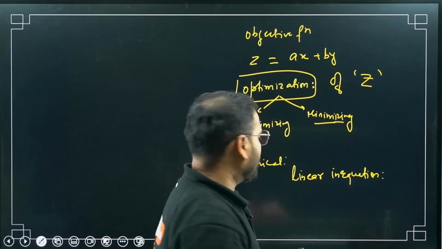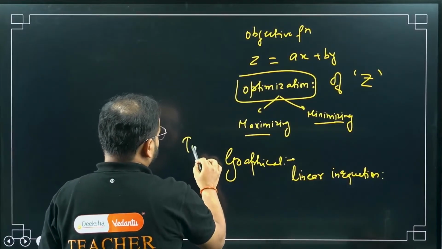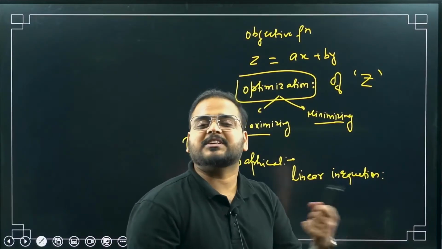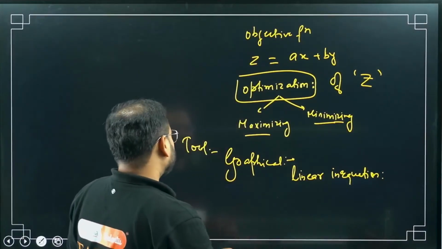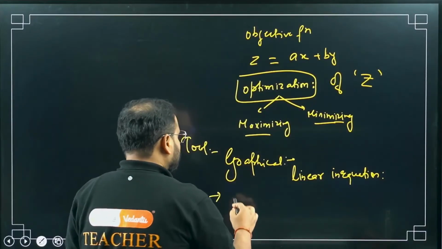So this is clear. The tool that we are using is the graphical approach to optimize the objective function. Now there are some particular things about it, a few points that you should know. Something called as